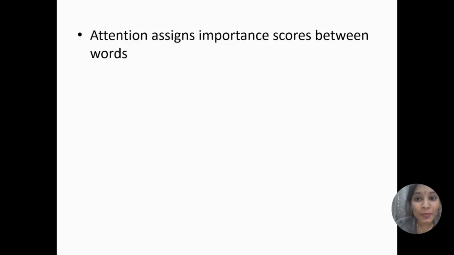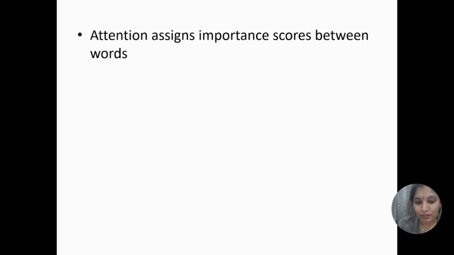Attention assigns an importance score between the words. Each word looks at other words and decides how important they are for understanding the meaning. This importance is stored as an attention score.